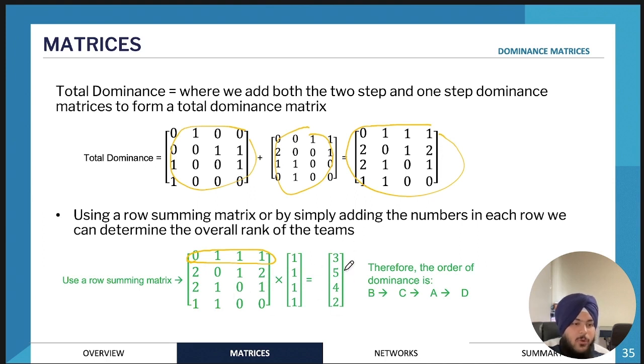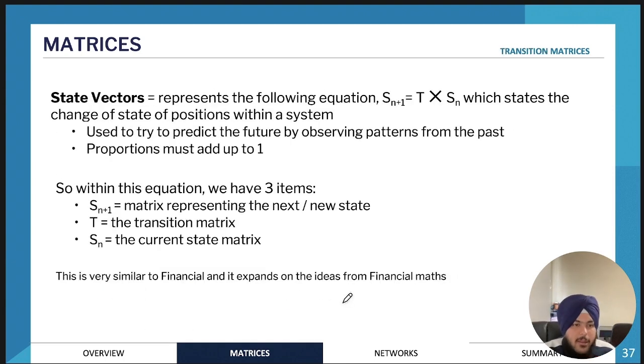So once we've added all the numbers in the rows, what we then need to do is find out the order. So B, which was this row here, is a 5. So therefore B has the total dominance, or has beaten the most number of teams. And then a 4, and then a 3, and then a 2. So that's how you would find the overall winner in a competition like this.